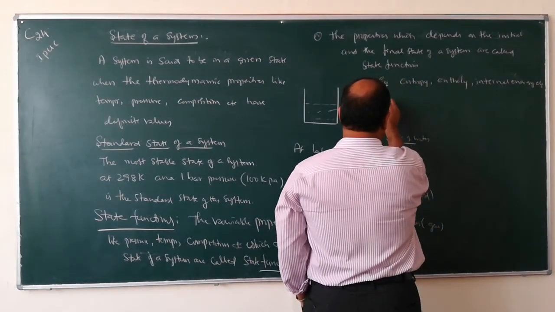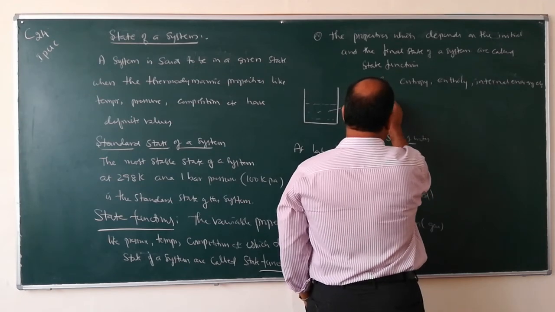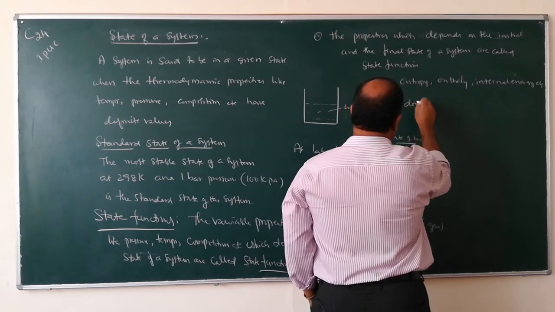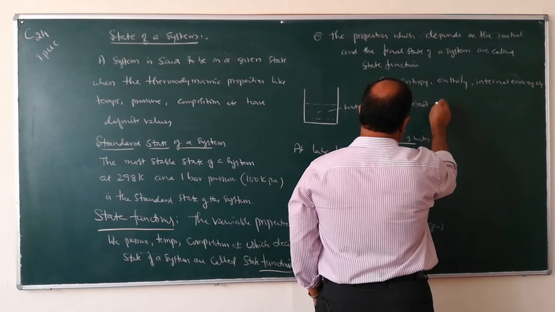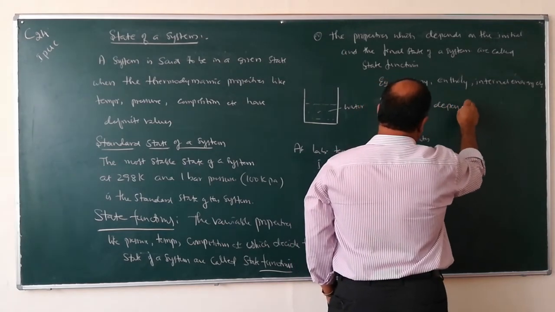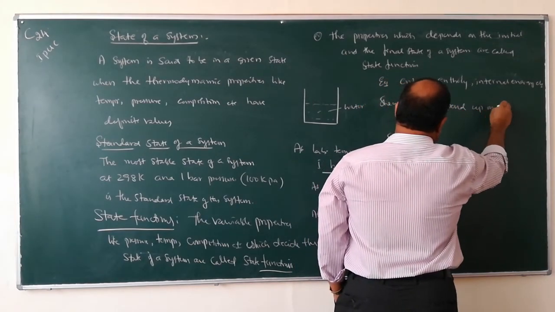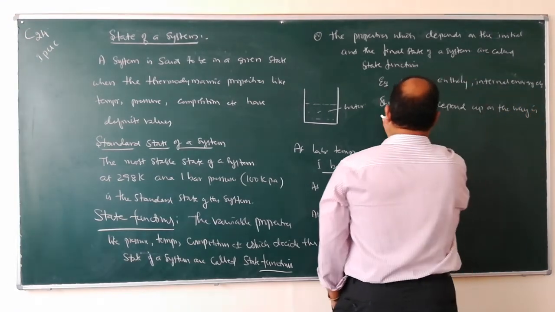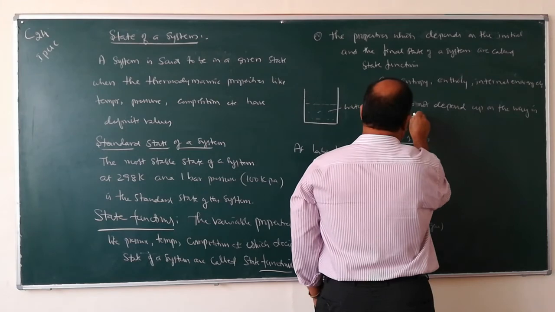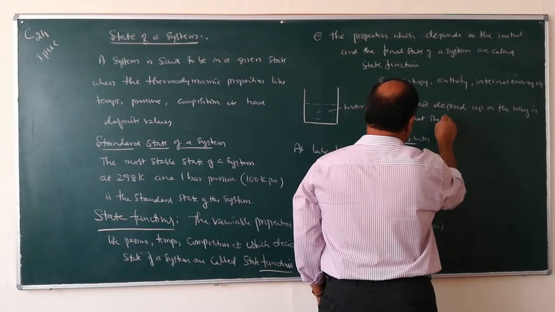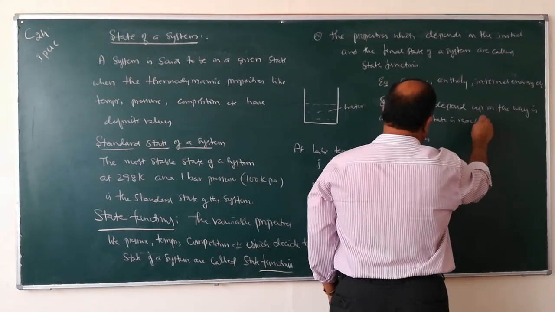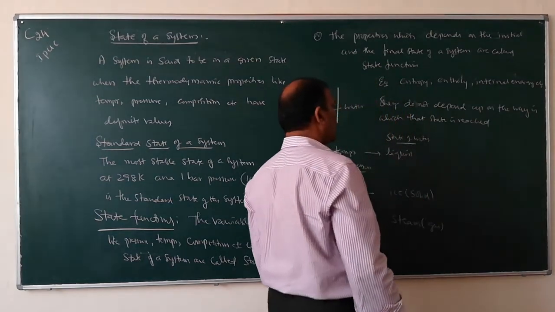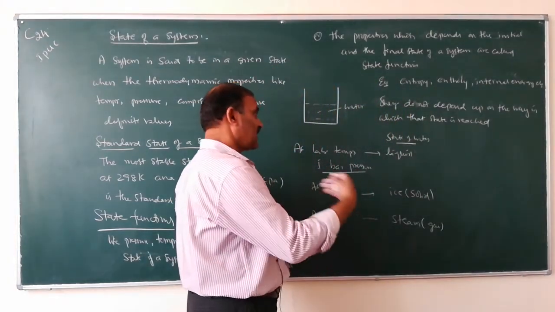Also write down, they do not depend upon the way in which that state is reached.